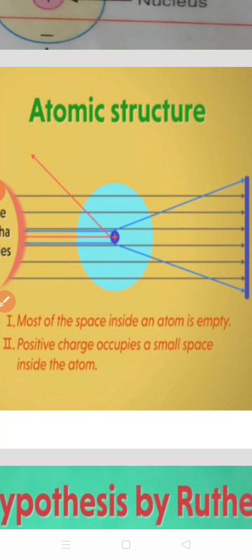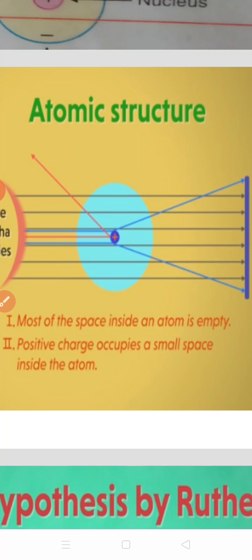Then the blue colored deviated lines say that positive charge occupies a small space inside the atom, and this positively charged part is called the nucleus. Highly positively charged means the Thomson model totally failed after this experiment.